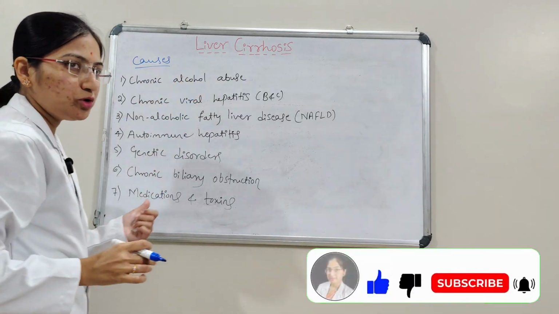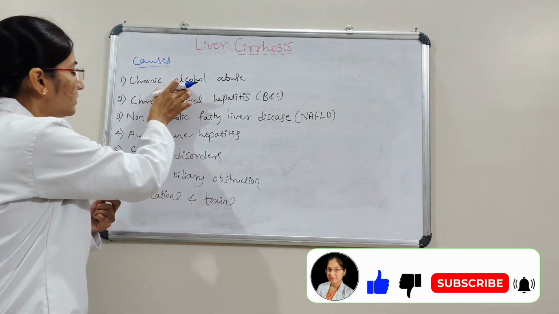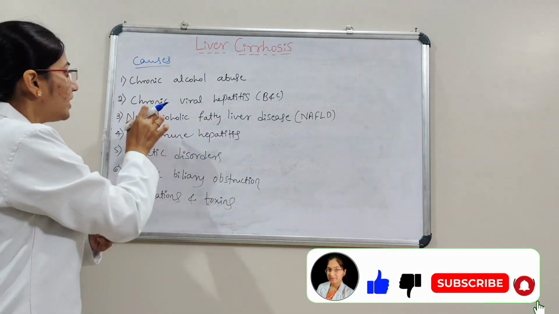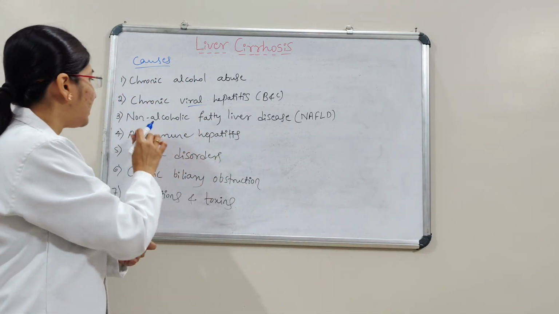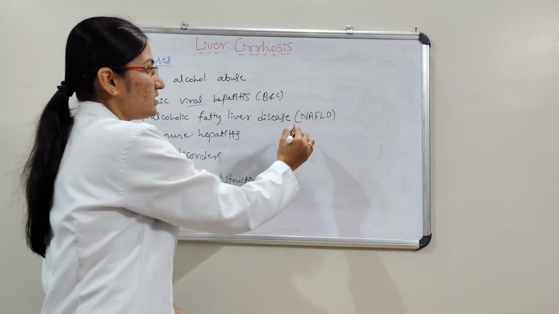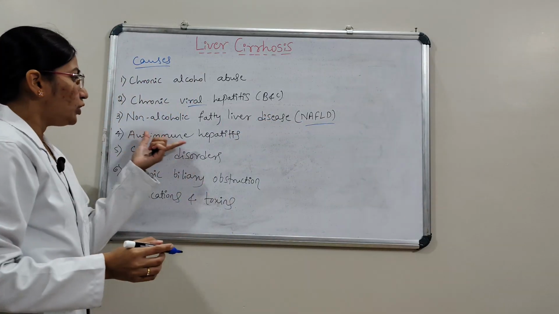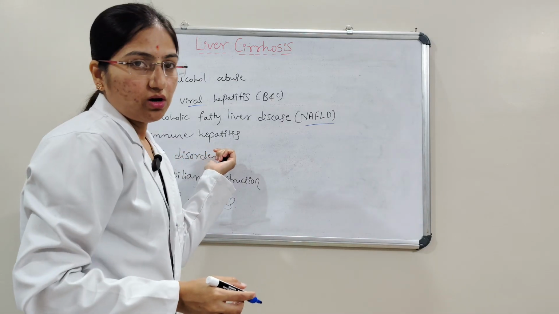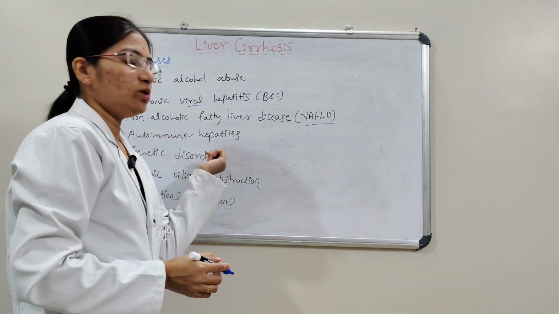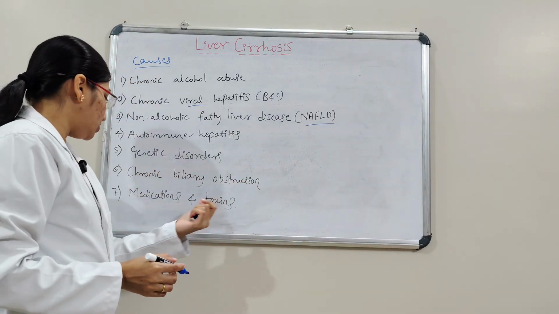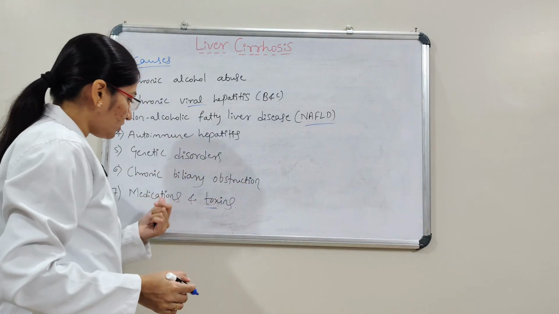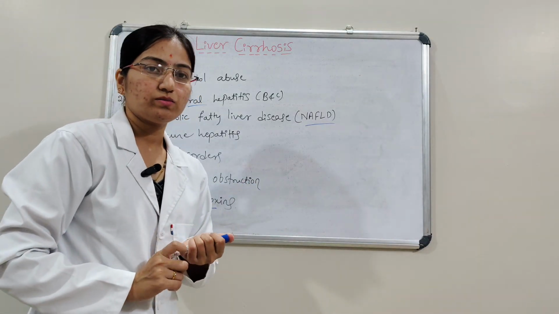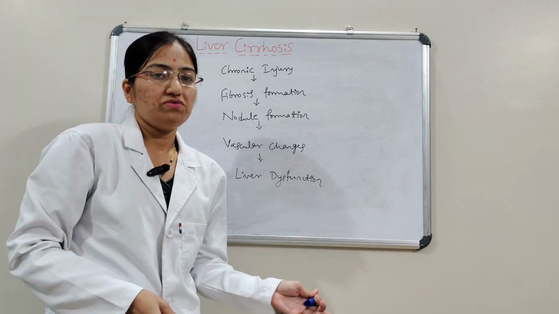Chronic alcohol abuse is an important cause for liver cirrhosis. That is chronic alcohol abuse, and then chronic viral hepatitis, non-alcoholic fatty liver disease (NAFLD), autoimmune hepatitis, genetic disorders like Wilson's disease and hemochromatosis, chronic biliary obstruction, and medications and toxins. These are the causes. We'll see the pathophysiology of liver cirrhosis.